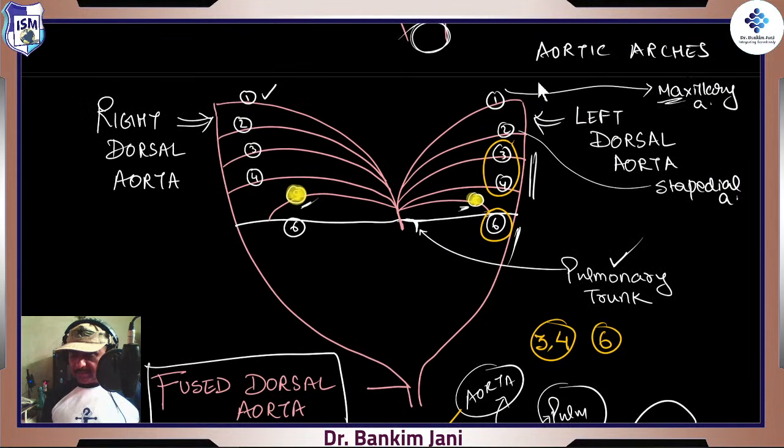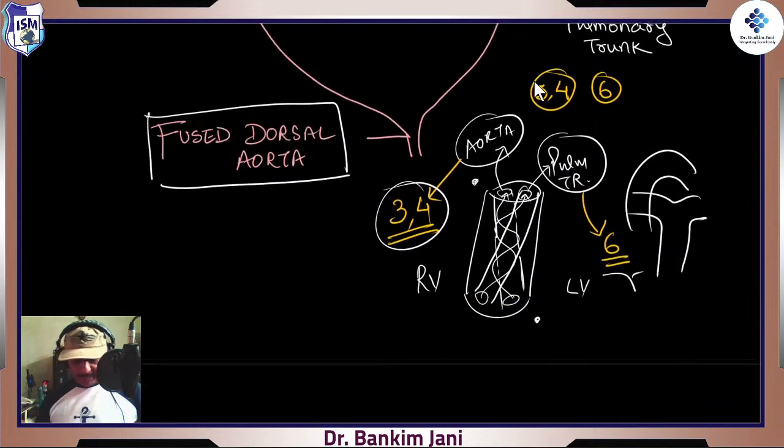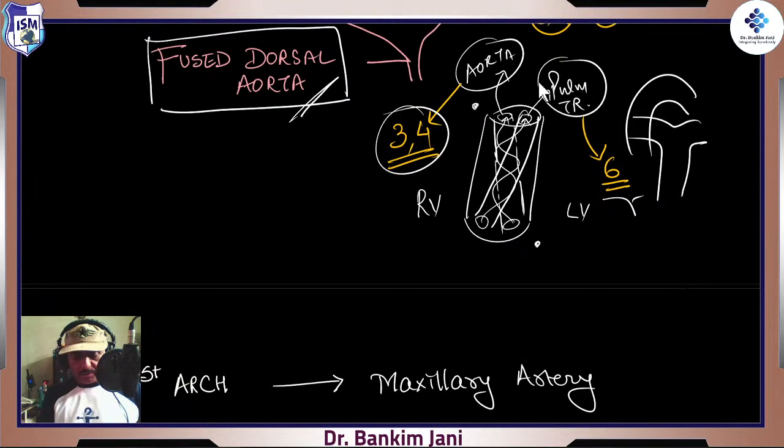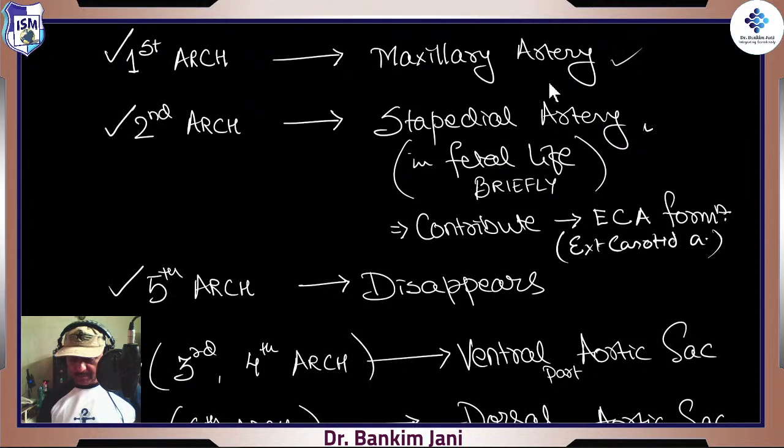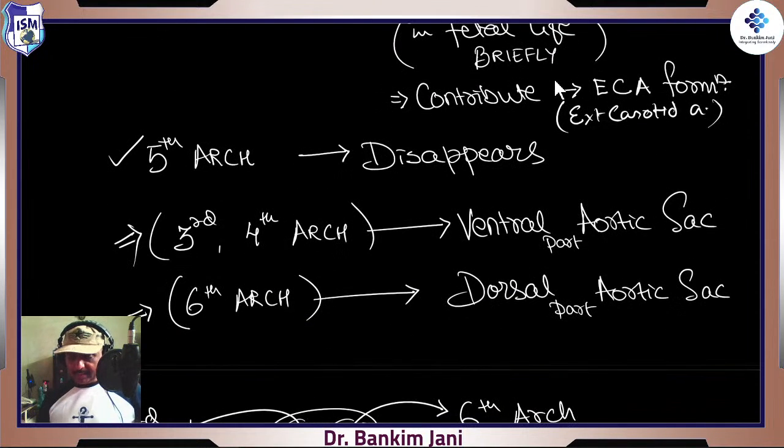First is the maxillary artery, and the second one is the stapedial artery, which remains into fetal life for some time, and the fused dorsal aorta, and that's the spiral one we are talking about. So just one word, spiral, or we just draw it like this, it is sufficient, right? This is good in fetal life, and it takes part in the external carotid artery formation. Fifth disappears without anything, right?